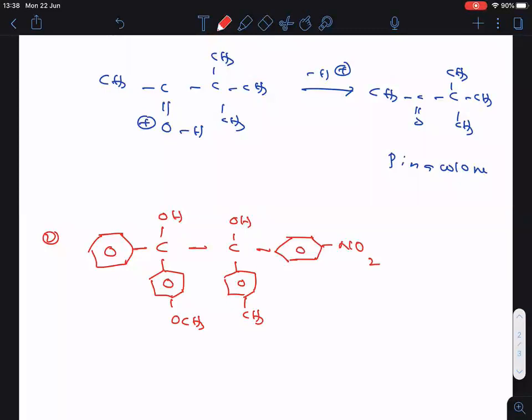So this one, when heated with H plus, clear everyone?